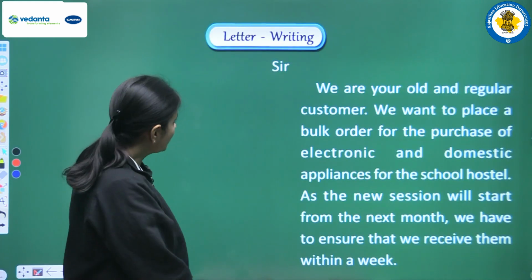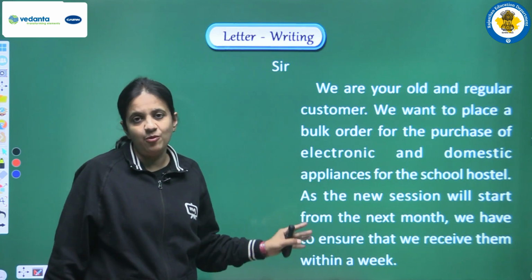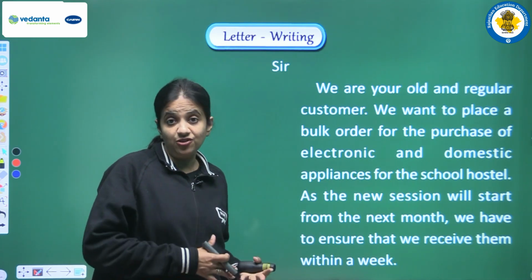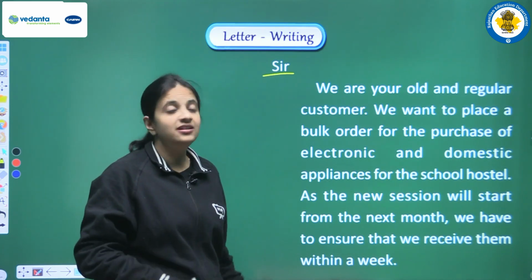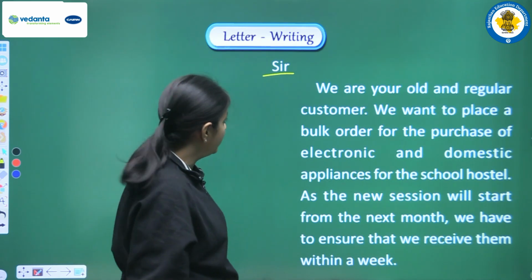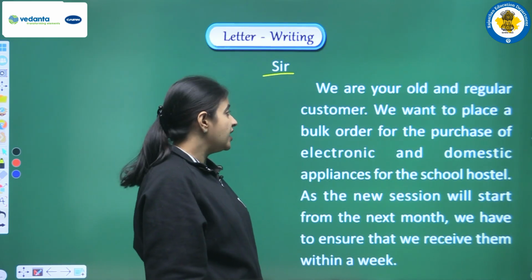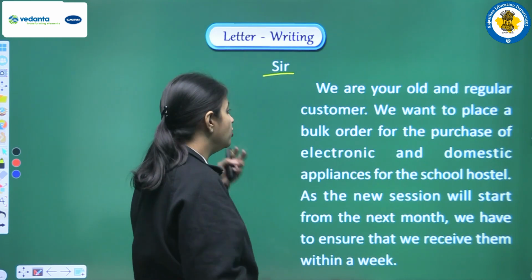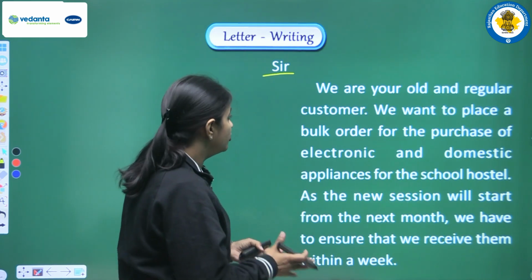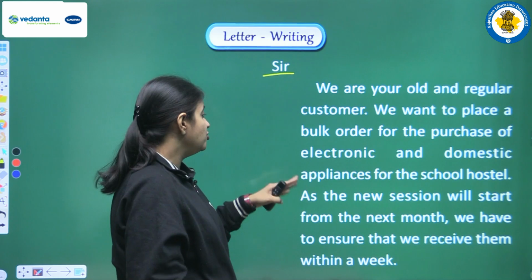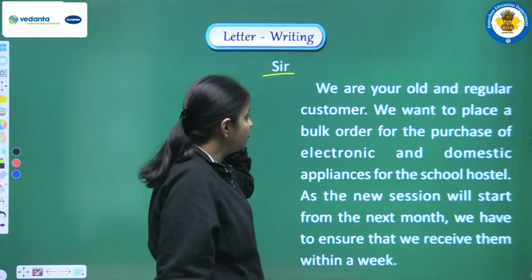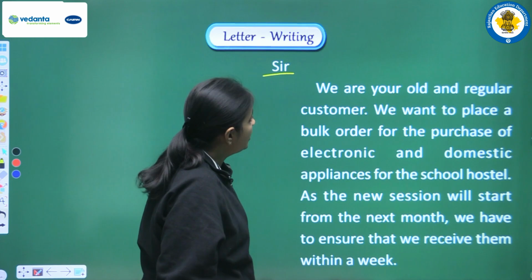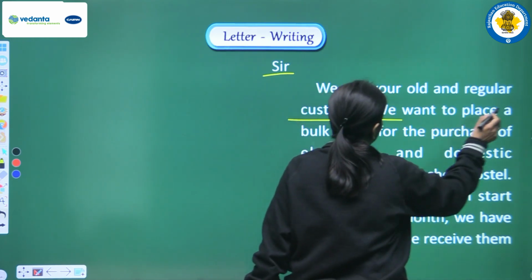Clear? Next we are beginning the body of the letter. We can say the matter of the letter. So we are addressing the sales manager as Sir. Next let's see how we can write. We are your old and regular customer. We want to place a bulk order for the purchase of electronic and domestic appliances for the school hostel. So in the first line we are writing that we are your old and regular customer.